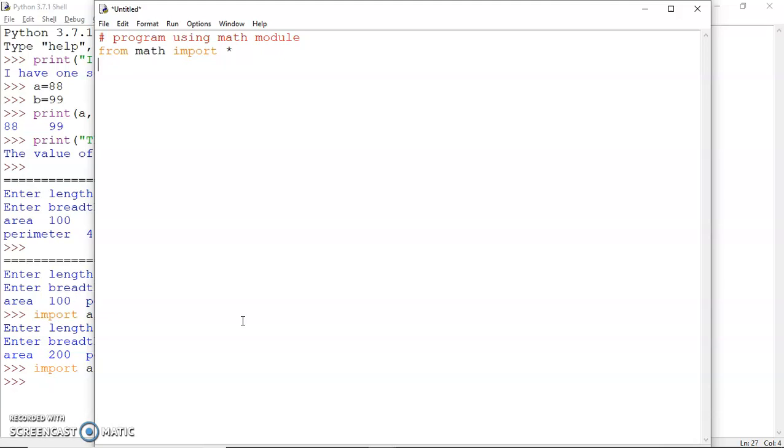So if I now want to find the square root, I can write a program here, say enter a number, and maybe I can find the square root of this number, and then I can print that square root.